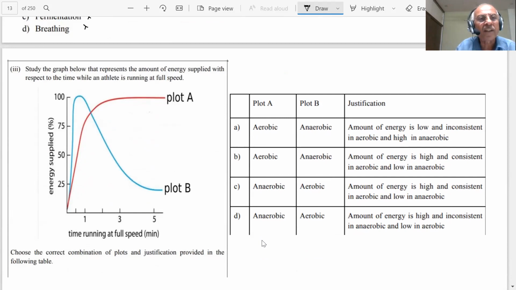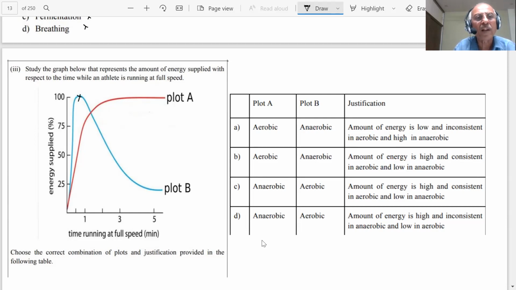Third question, he says study the graph below, which represents the amount of energy supplied with respect to time while an athlete is running at full speed. So energy supplied, student: plot B and plot A. In plot B, the energy supplied is increasing and then it is decreasing; the graph reaches a maxima and then falls. The red one, plot A, is increasing and then it becomes uniform.